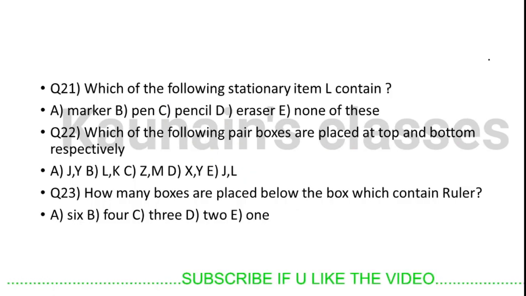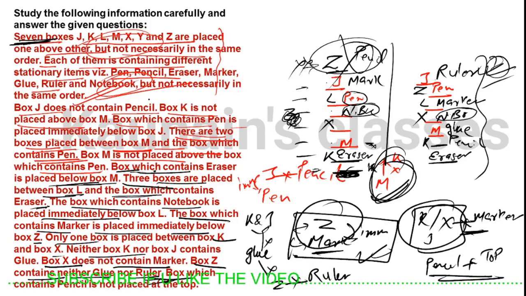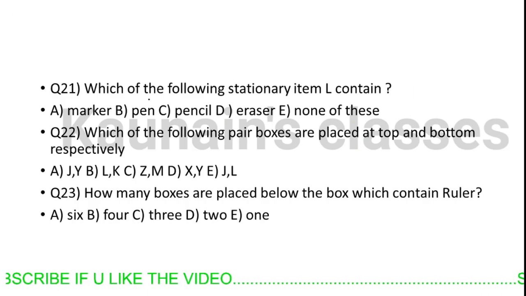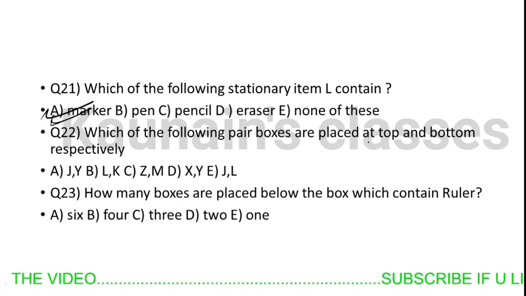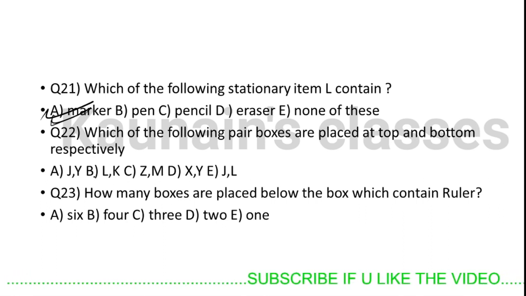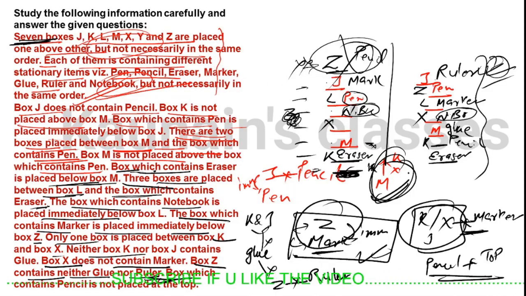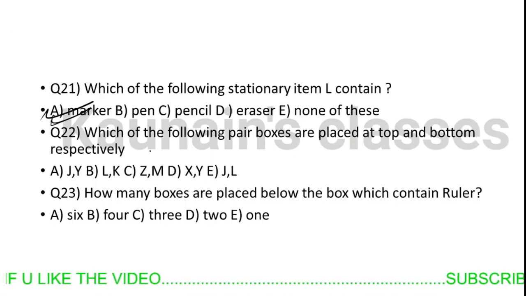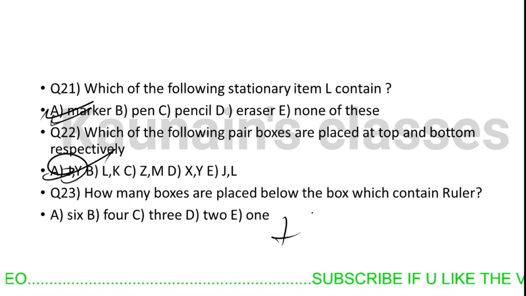These are the questions. Which of the following items L contains? Which of the following contains marker? L contains marker. Okay, question number 21, answer is A. Which of the following pair of boxes are placed at the top and bottom? So we know that J and only one person's name is left. That person is Y. J and Y, option number A is correct. How many boxes are placed below the one with content ruler? You can answer this question.